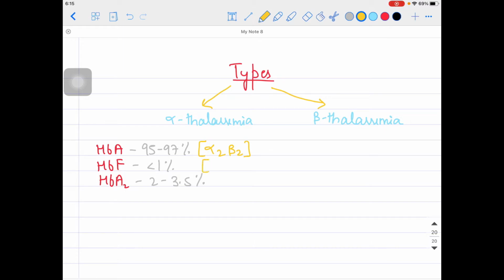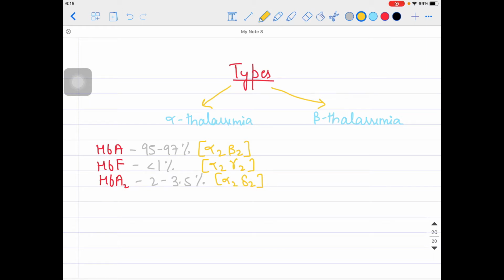Then HbF, alpha 2 chains are common, alpha 2 and then gamma 2, and HbA2 will be alpha 2 and delta 2, guys. Okay, why is it important now? Because I will tell you which kind of hemoglobin, HbA, HbF or HbA2, is defective in which kind of thalassemia we are going to talk about. That's why I just revised it over here.